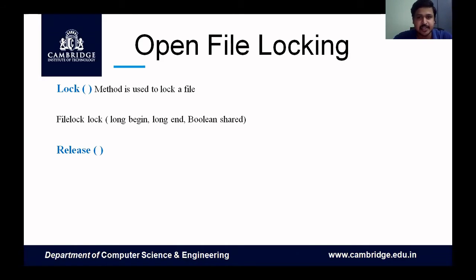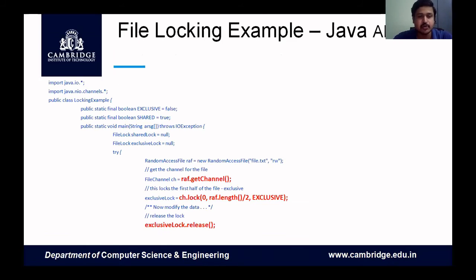What is exclusive? Exclusive is only for that particular begin and end. Whatever you have specified from begin to end, for example from the first file to the fifth file, all of 1 to 5 is locked. It will not ask for the sixth one. Then once we have locked the file, how do we release the file? We have a method called release, which helps to release the file.